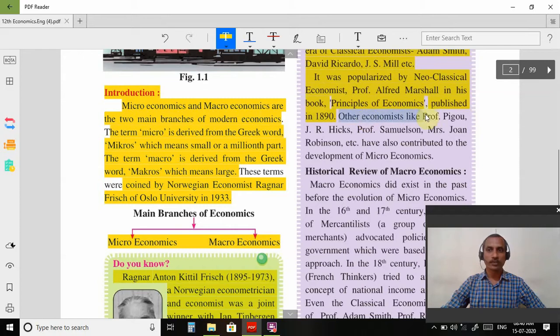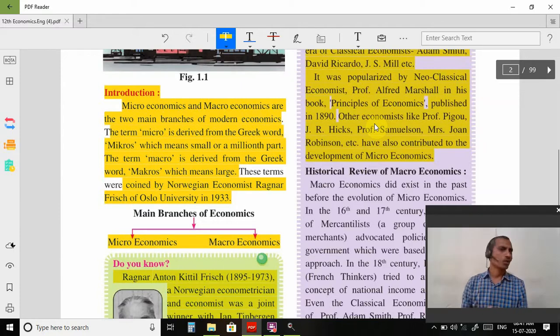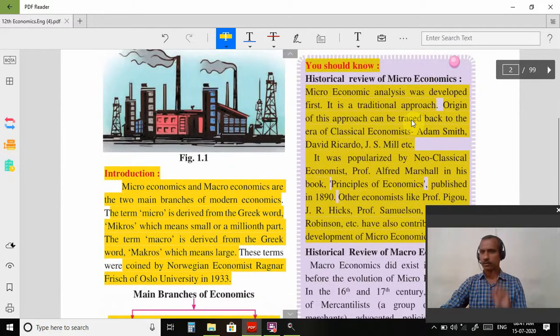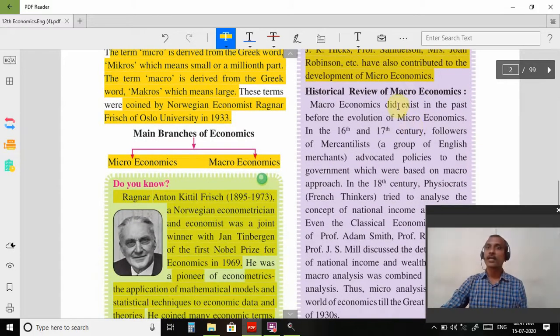Other economists like Professor Pigou, J.R. Hicks, Professor Samuelson, Joan Robinson, etc. have also contributed to the development of microeconomics. But microeconomics means Alfred Marshall and macroeconomics means Lord J.M. Keynes. These are the two persons who gave more and more contribution toward the development of economics. So first of all, we have studied the historical review. This question may be asked for 2 marks or 3 marks. So now, the historical review of macroeconomics.